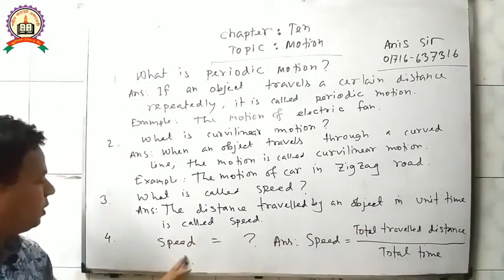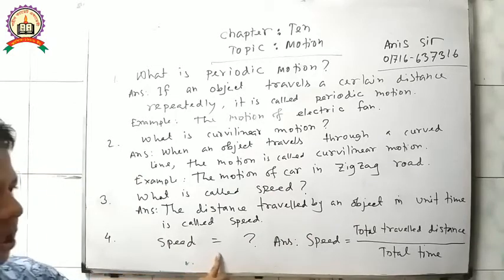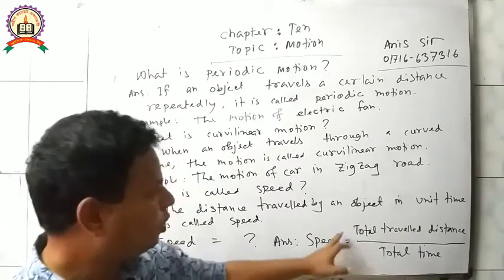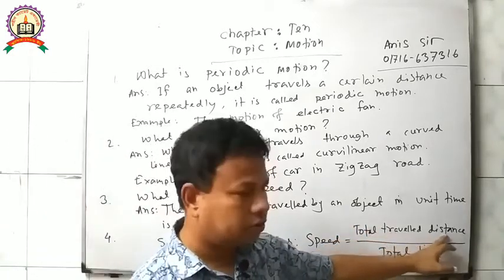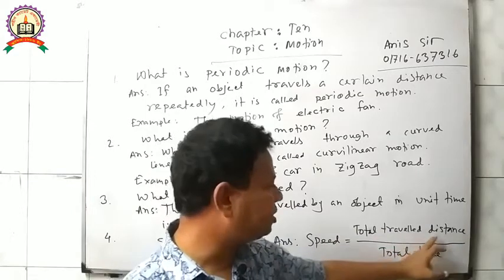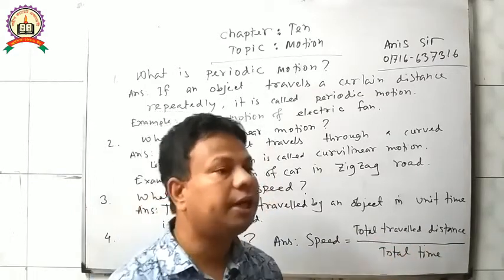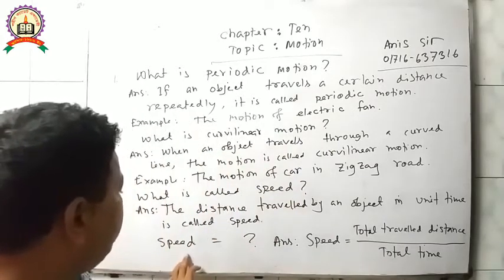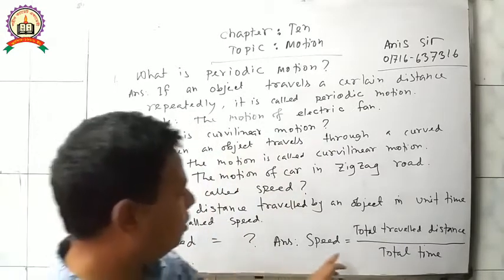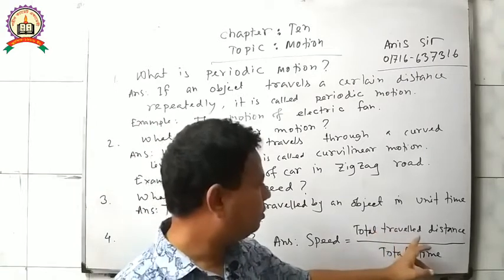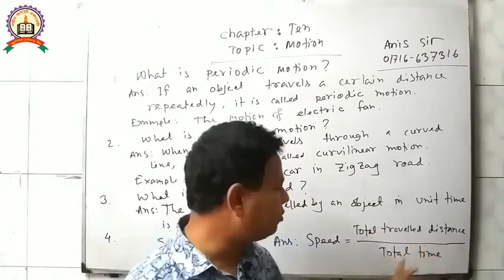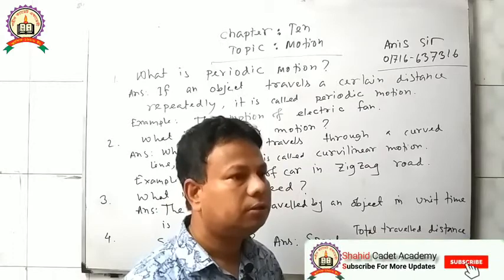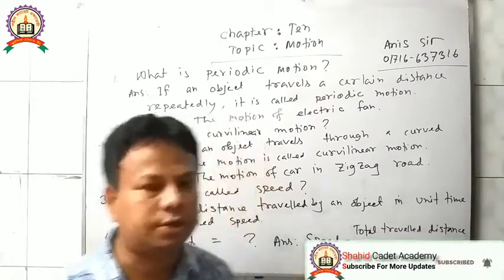What is speed equal to? Speed is equal to total traveled distance divided by total time. Then we get speed. How can we get speed? Formula: total travel distance divided by total time. Then we get the speed of an object.